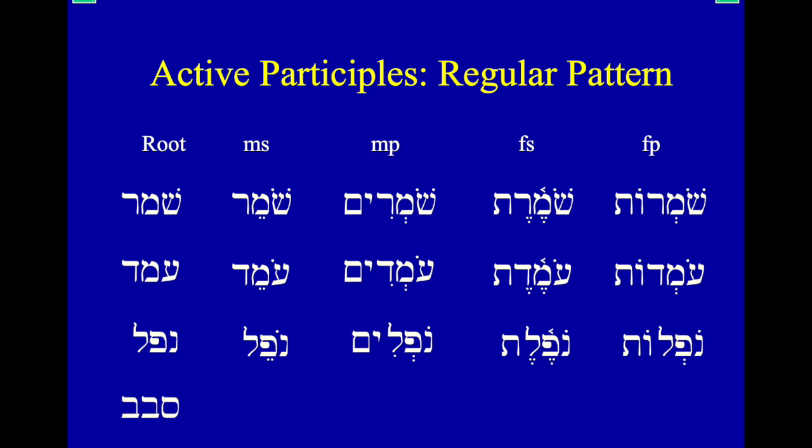Or savav, which means to go around. Sovev, one who goes around. Sovevim, ones who go around. Sovevet, one who goes around. Sovevot, ones who go around.